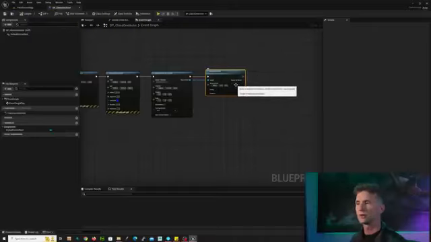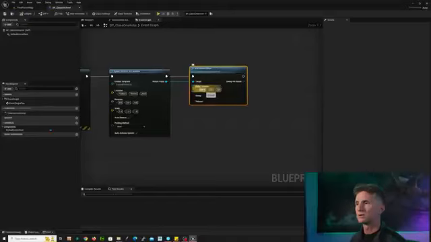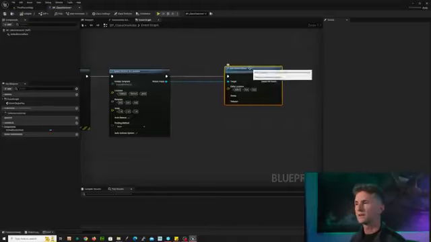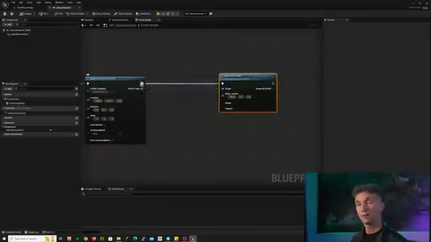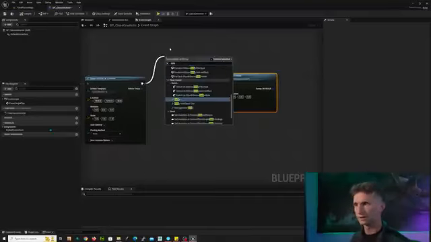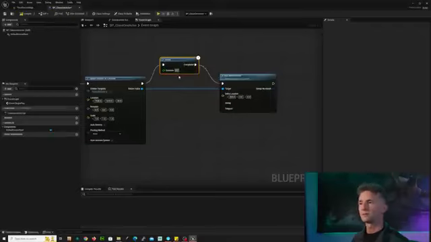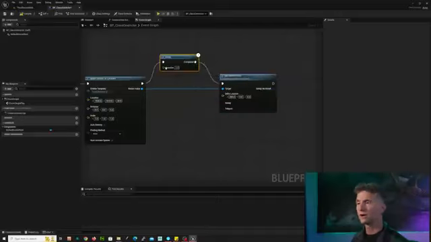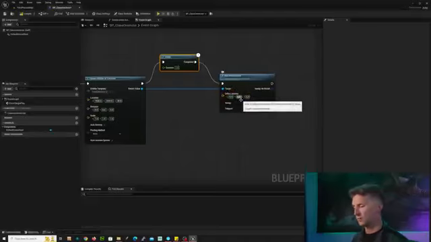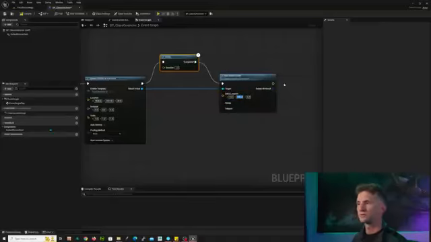Wouldn't it be cool if we could actually watch it move? We can. So I'm going to make 2 changes to this. I'm going to move this over, and I happen to know that there is a node called delay. So let's type in delay. Now, the delay is basically exactly what you would expect. It delays for a certain amount of time. In order to give ourselves a little bit of time to recognize what's going on, I'm going to change the duration of the delay to be 2 seconds. All right, now we have a 2-second delay. I'm also going to change our location to be 200 in Y instead, because it's going to be easier for us to see.